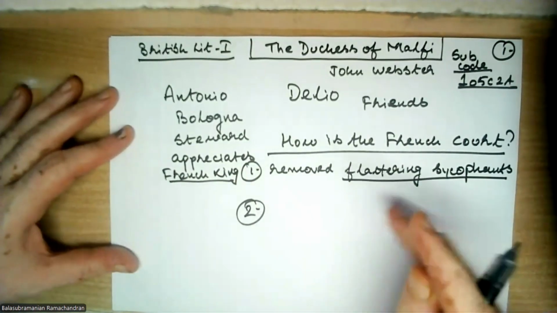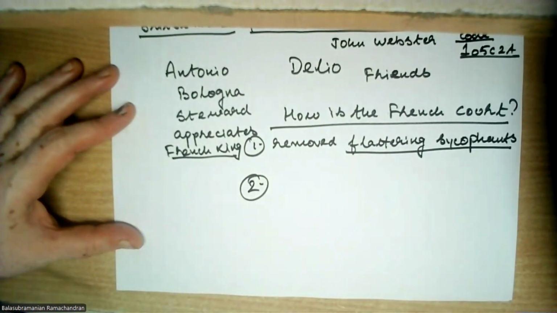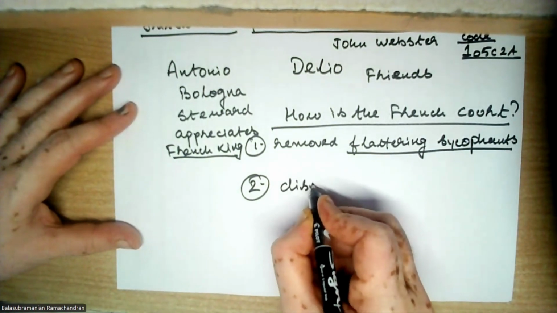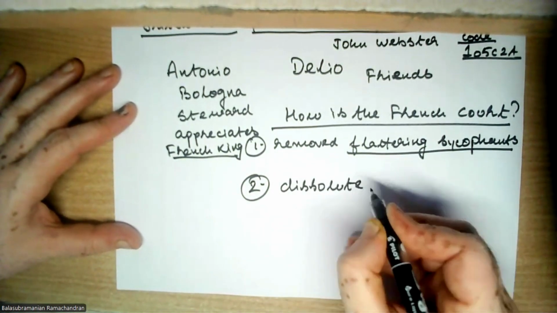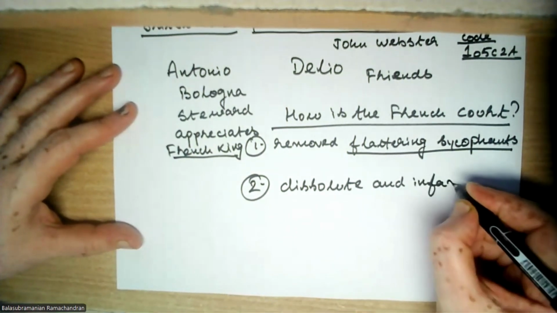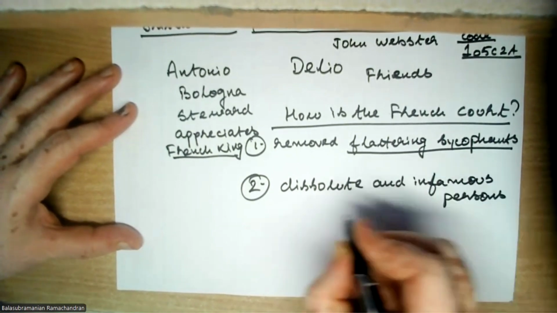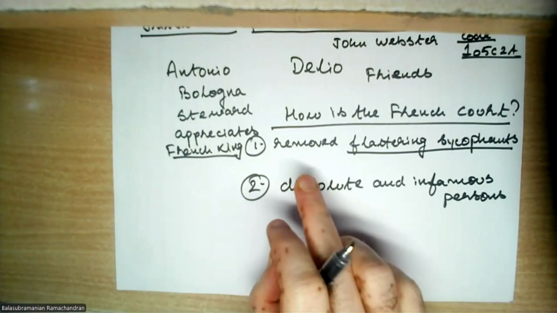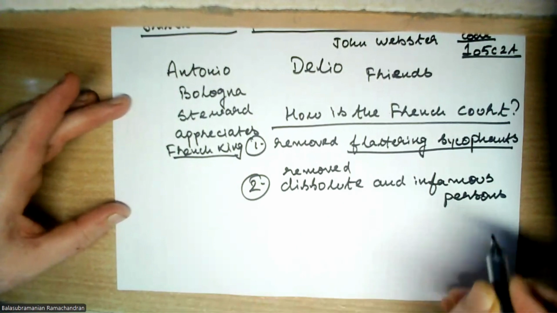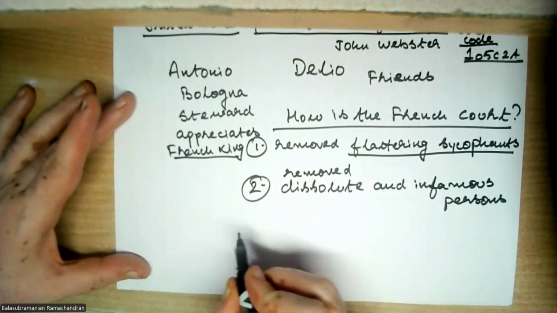The second type of people that the French king has removed from the French court is, the second point is dissolute and infamous persons. They'll just keep on hanging in the court, and then getting some favor from the French king. So he has removed these people: removed flattering sycophants, removed dissolute and infamous persons. And what he has done is a very good thing.